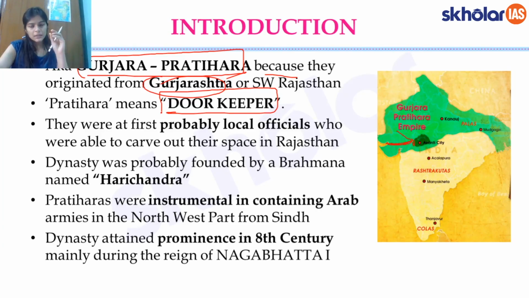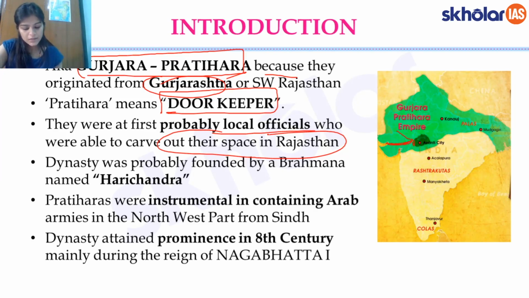But just remember that the term Pratihara means doorkeeper, and they were probably the local officials of the dynasties preceding them. But after the dynasties before them started declining, which we have seen in the previous lectures, how North India, after specifically the death of Harsha, saw feudatory chiefs rising up, these local officials were able to carve out a space for themselves in the region of particularly Malwa, southwest Rajasthan and Gujarat.